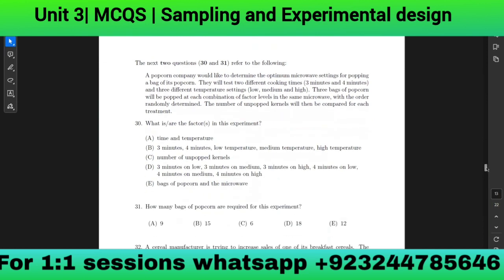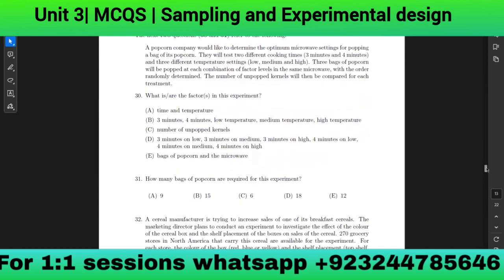The next two questions refer to the following. A popcorn company would like to determine the optimum microwave settings for popping a bag of its popcorn. It will test two different cooking times, 3 minutes and 4 minutes, and three different temperature settings, low, medium, and high. Three bags of popcorn will be popped at each combination of factor levels in the same microwave, with the order randomly determined.